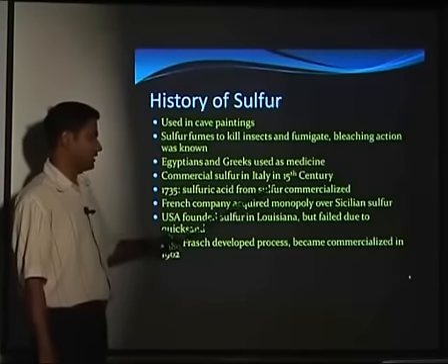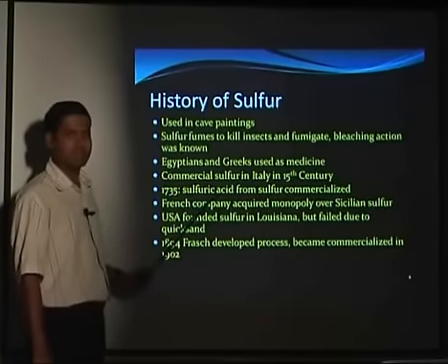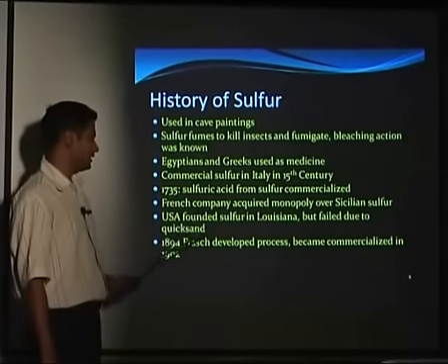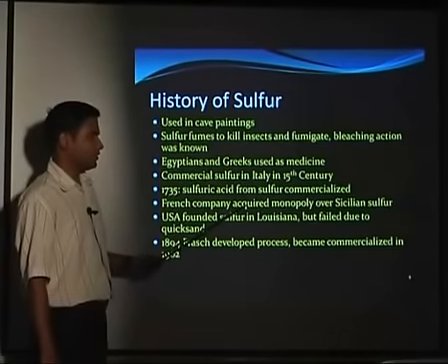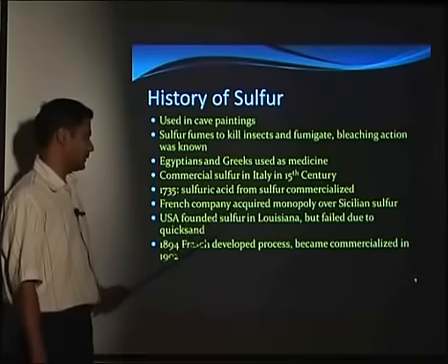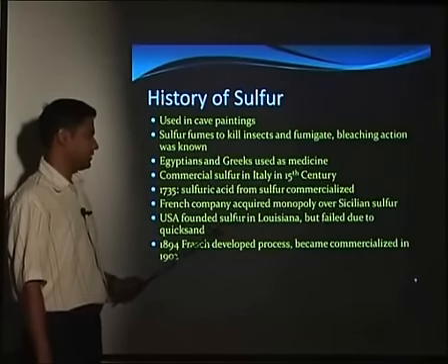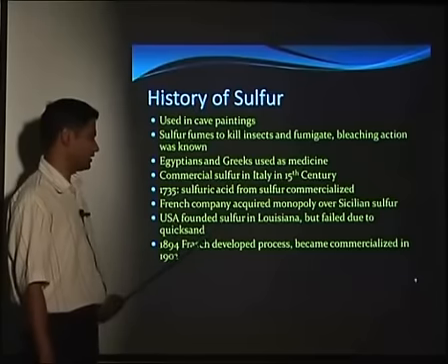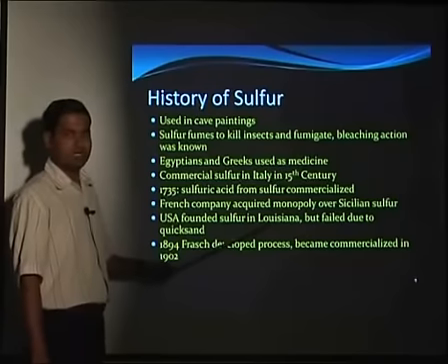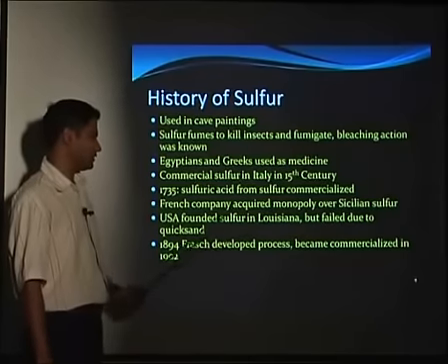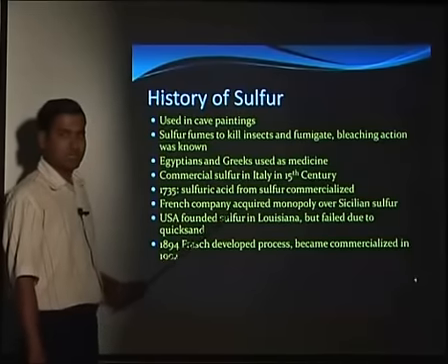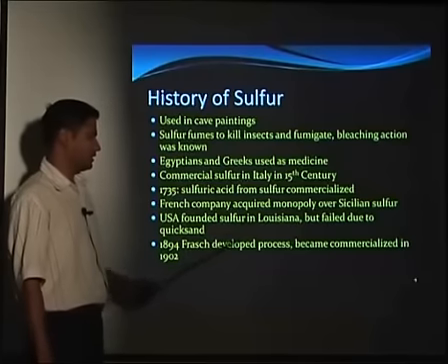Nowadays sulfur is mainly extracted to produce sulfuric acid. We will see the use of sulfuric acid in a later part of the module. Then a French company acquired a monopoly over Sicilian sulfur and was the major exporter of sulfur in those days. Then the USA found sulfur in Louisiana but failed due to quicksand. There was plenty of sulfur in Louisiana, but it was not economical to get sulfur from the ores or the mine because of the quicksand. So traditional mining was not efficient to get the sulfur out.